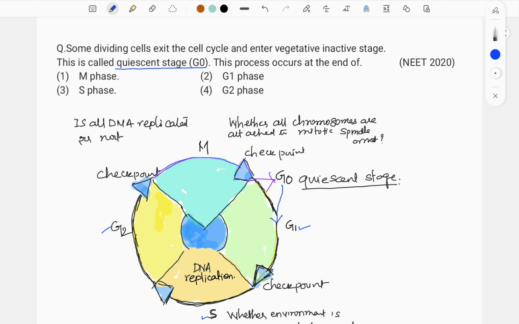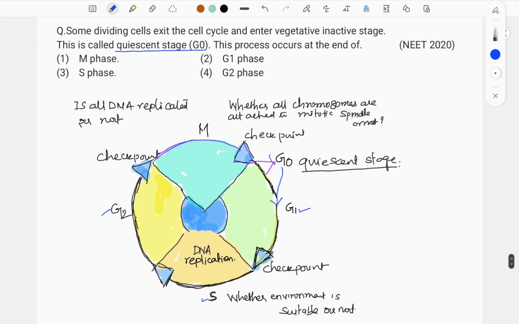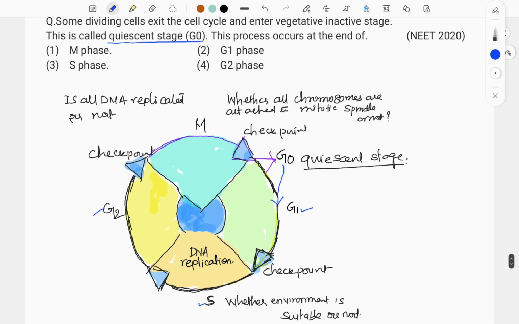In this resting phase, the interphase is divisible into three phases that include G1, S and G2. G1 is gap 1 phase, S is synthetic phase and G2 is the gap 2 phase. So during these phases, let us see what happens.